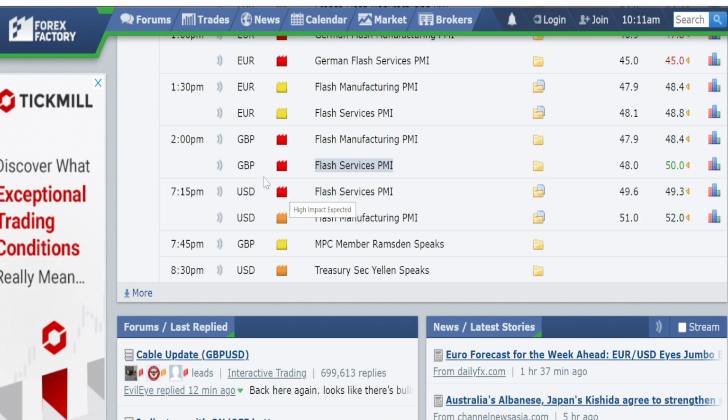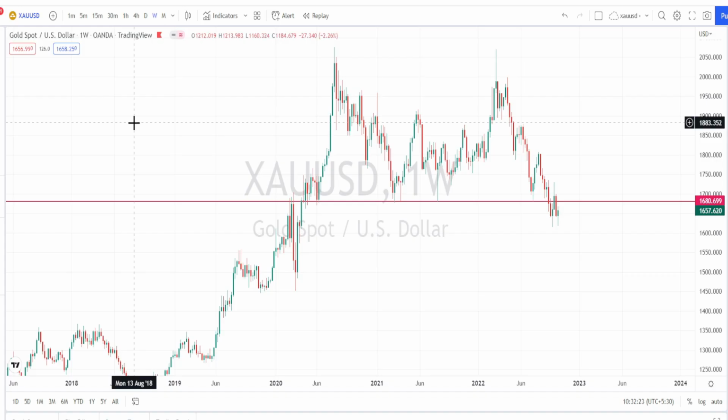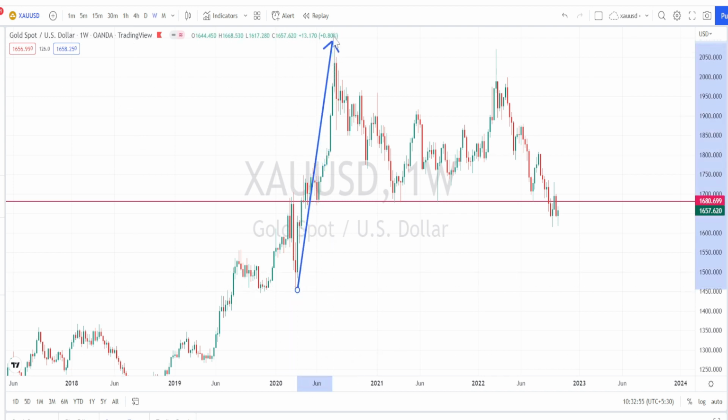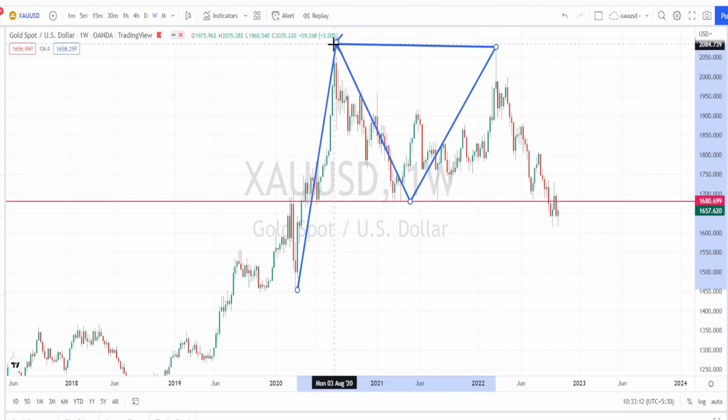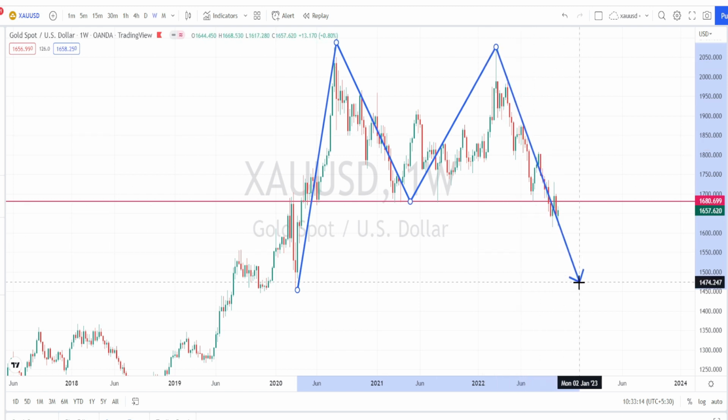Let us begin our gold analysis. For today I will be doing the analysis from the weekly time frame in order to understand the overall price action from the higher time frame. We know from the past analysis that from this level the price action went on a bullish trend. After testing the level of 2070, it bounced back in a bearish retracement. Again it formed a double top pattern, then retraced on a bearish trend reversal.